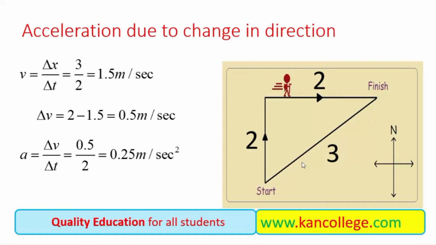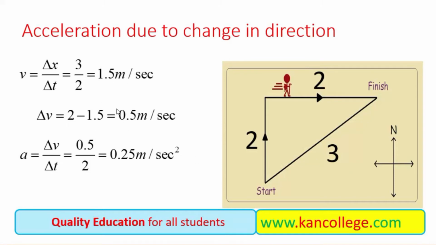He is displacing at the rate of 1.5 meters per second. So his velocity is changed because of the direction only. Speed is the same, but the direction is changed, and that is the reason for the change in velocity. Initially, his velocity was 2 meters per second, but due to the change of direction, his velocity becomes 1.5 meters per second.